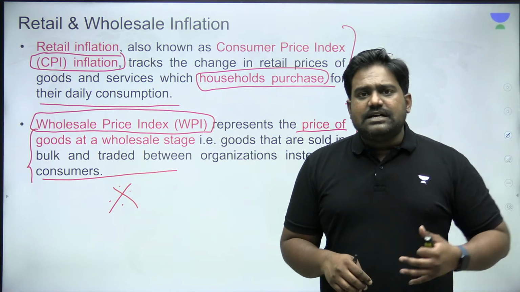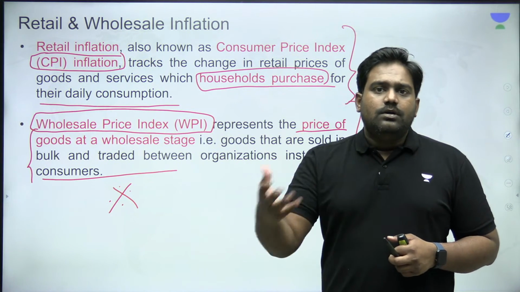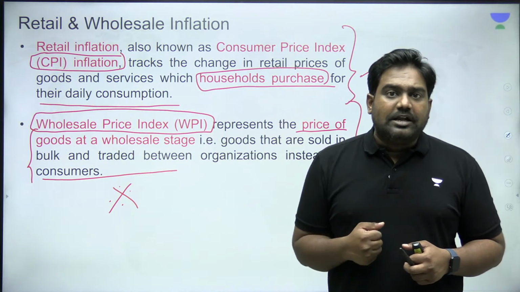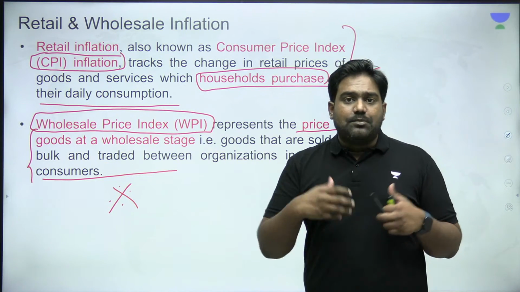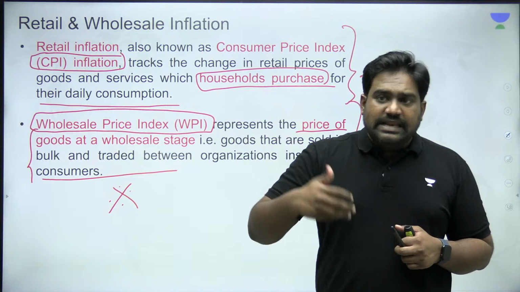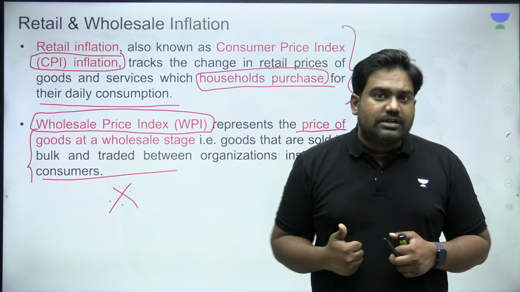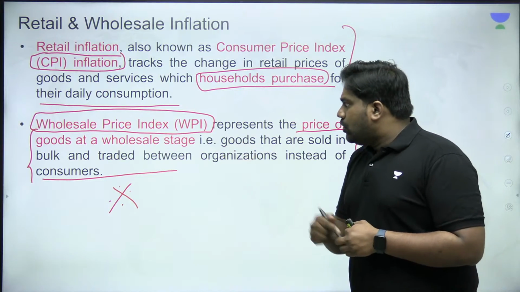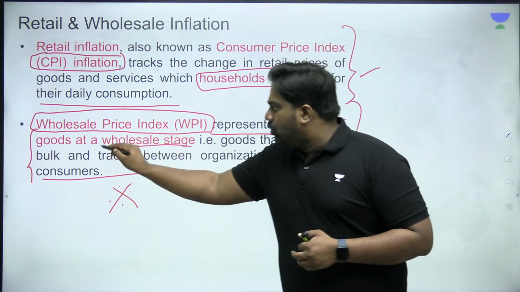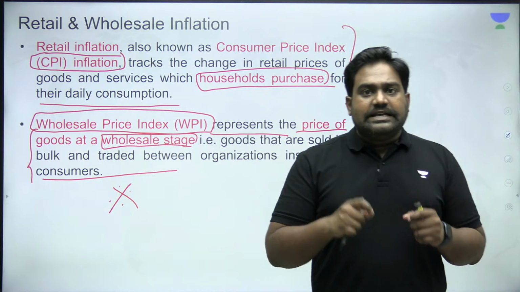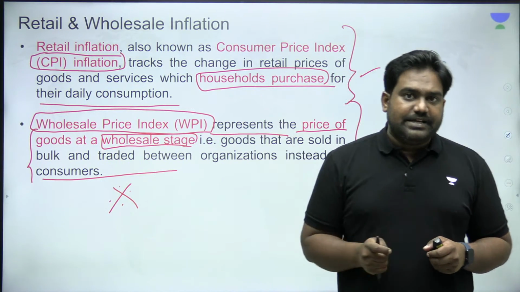Let's say farmers are selling in bulk to various markets and the middlemen, right? Or industries which are producing various goods are selling them to their distribution channels, which later distribute the goods to the consumers. So inflation captured at the wholesale stage is your WPI, Wholesale Price Index.